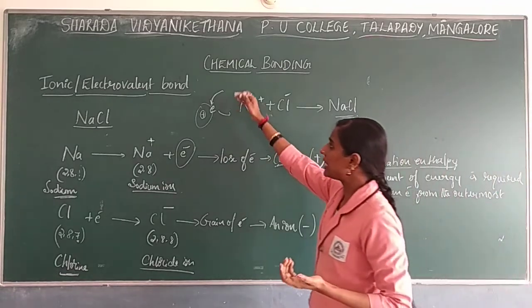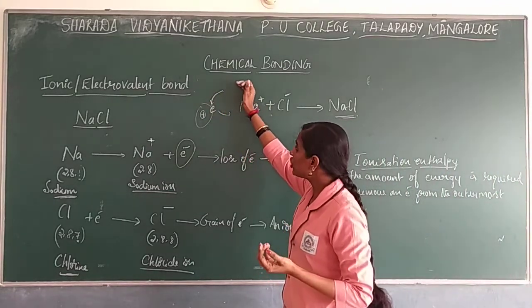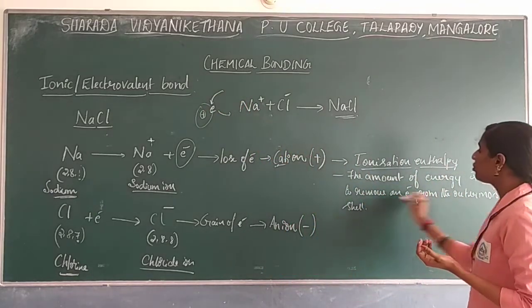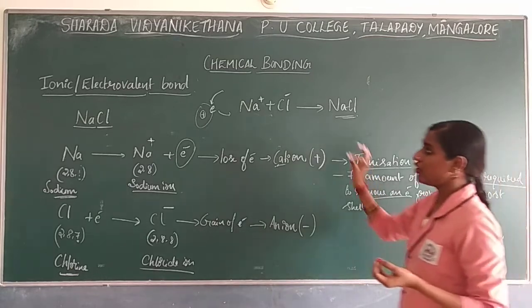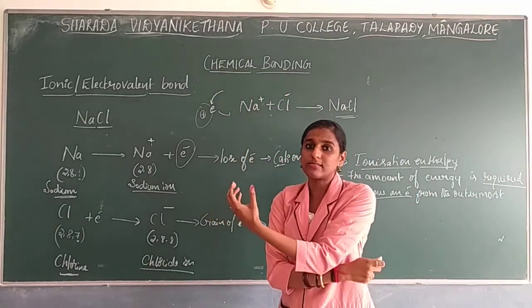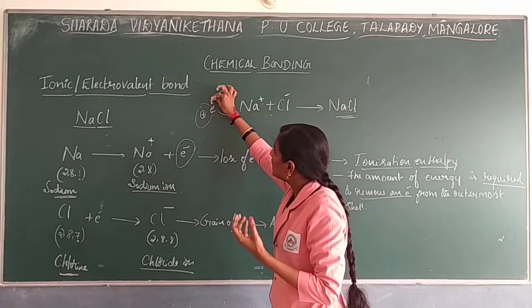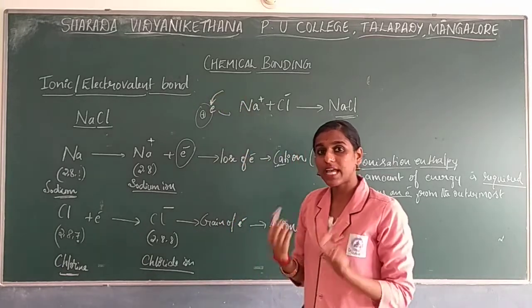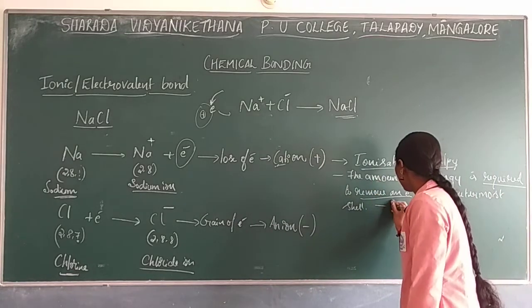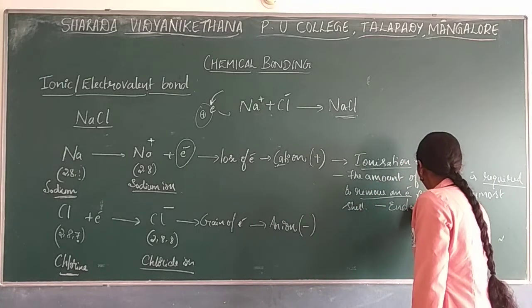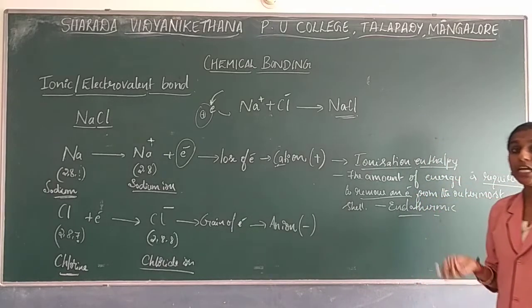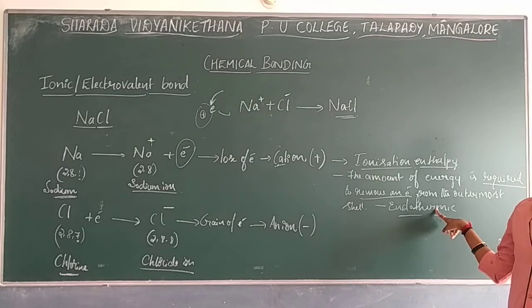Now what is happening? You are giving energy, amount of energy is utilized, amount of energy is required to remove. In a sense, you are giving energy, so by using that energy, electron is removed, right? So the energy is utilized. So in this case, it is an endothermic reaction which takes place. Endothermic, in the sense, amount of energy will be utilized in this reaction, right?